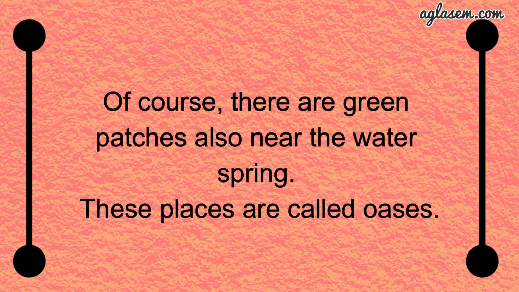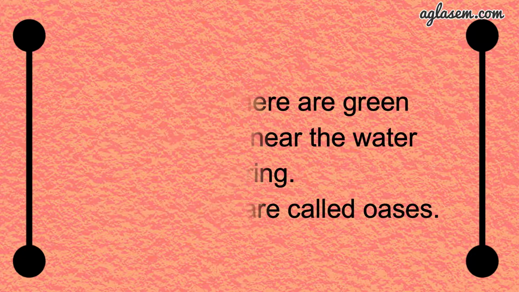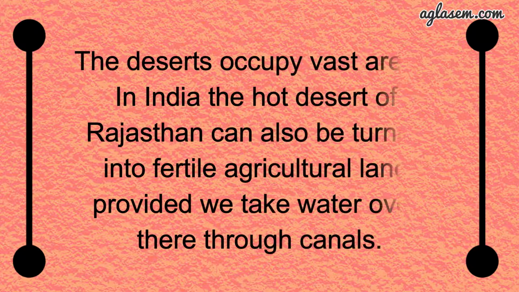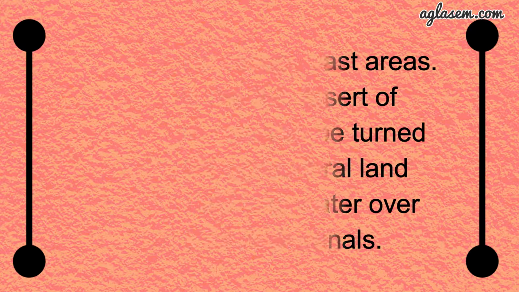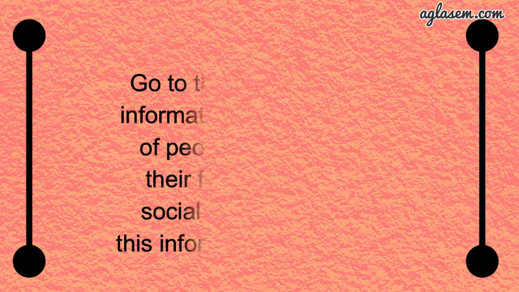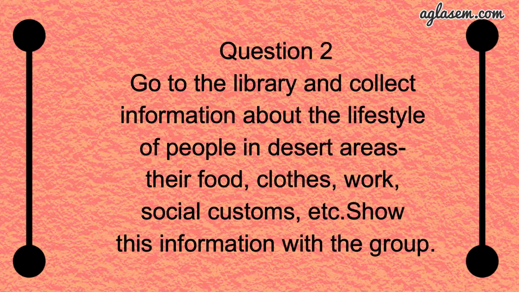Of course, there are green patches also near the water springs. These places are called oases. The desert occupies vast areas. In India, the hot desert of Rajasthan can also be turned into fertile agricultural land provided we take water over there through canals.